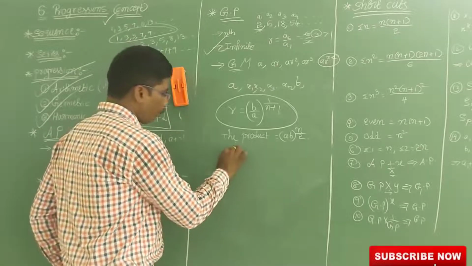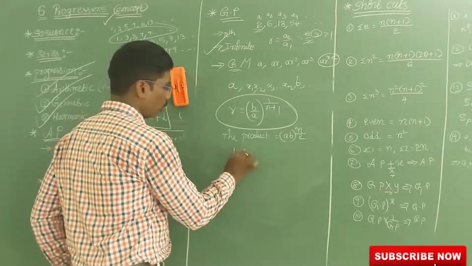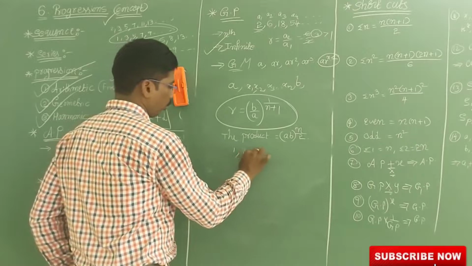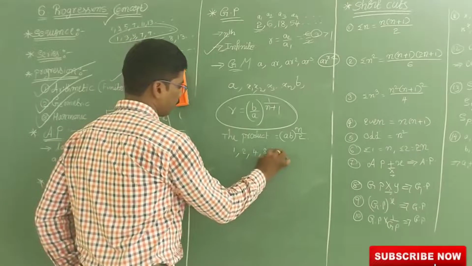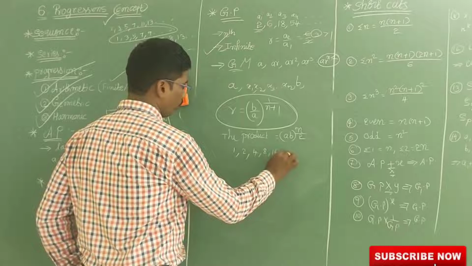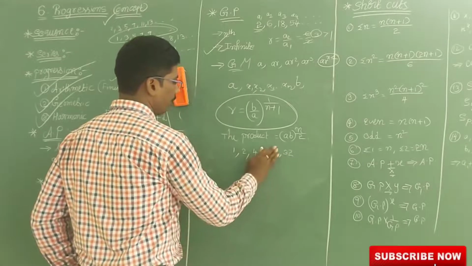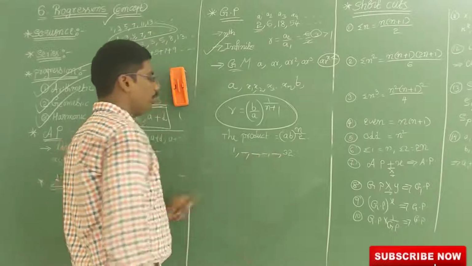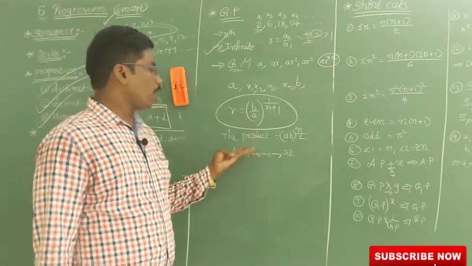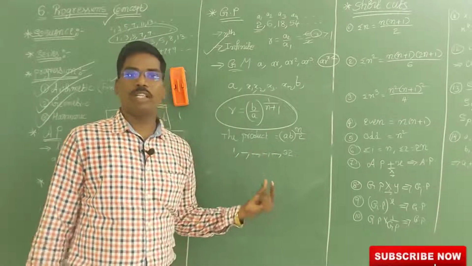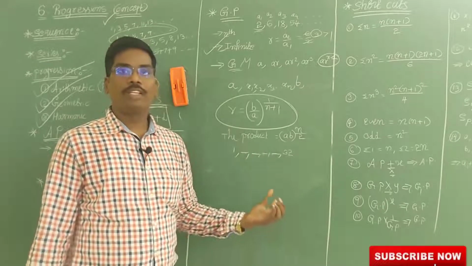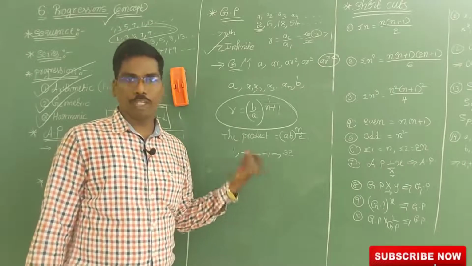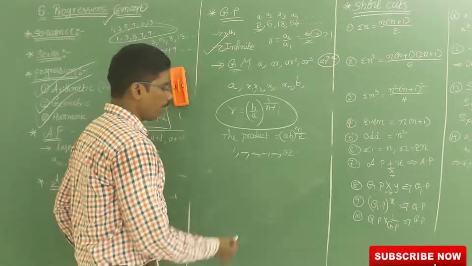See here, 1, 2, 4, 8, 16, 32. For example, between 1 and 32, there are 4 means, 4 terms are there. Then find the common ratio and find the 4 terms, they will ask. So how to do it here?